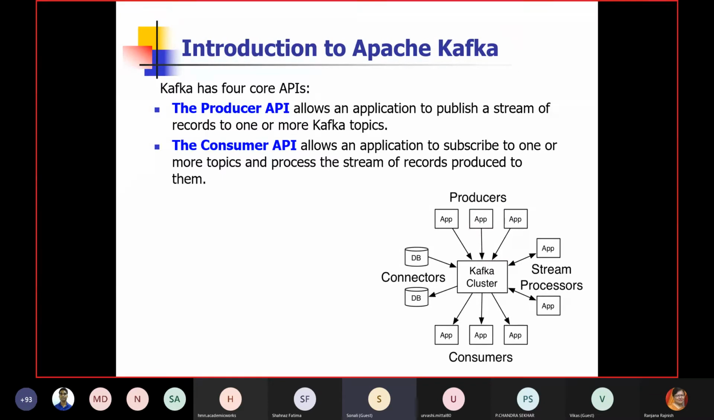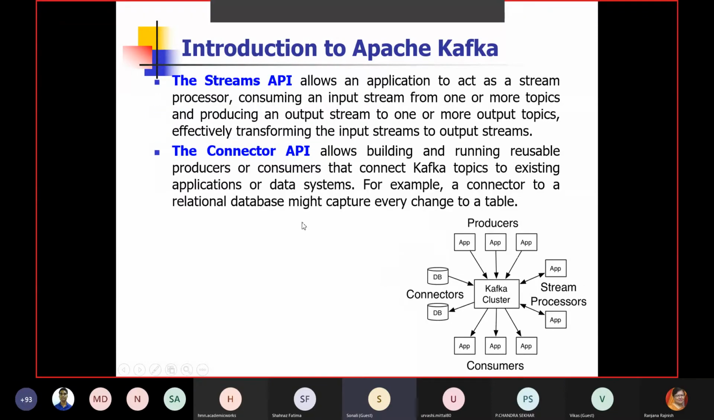Basically it works in the form of producer and consumer APIs. The producer API is to publish a stream of data in terms of various topics. Topics are nothing but a categorization of the stream. The consumer API is for consuming whatever has been published, for certain specific purposes. So Kafka has two APIs: one is producer, the second is consumer.